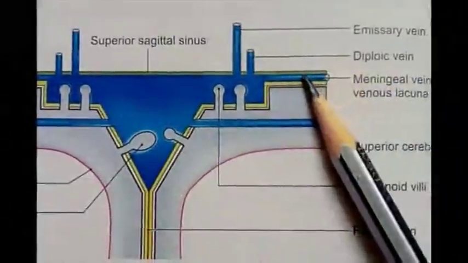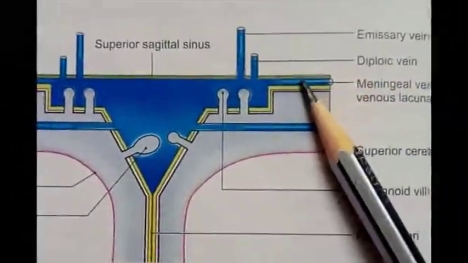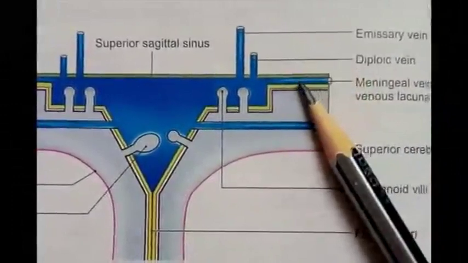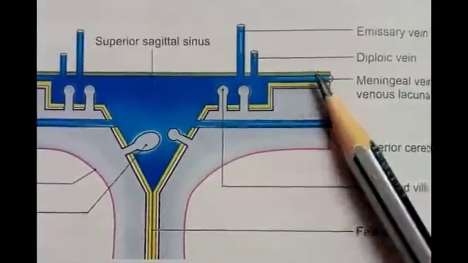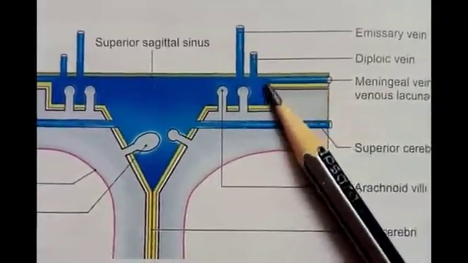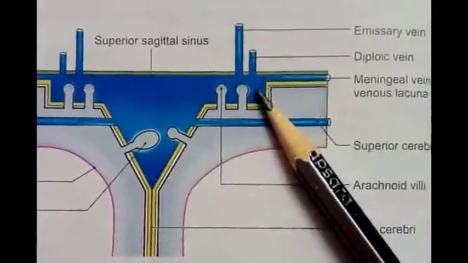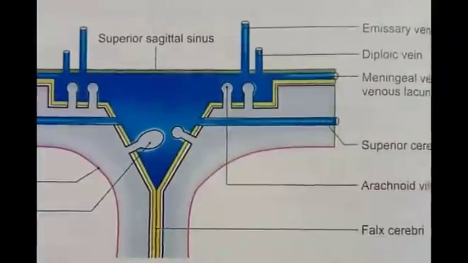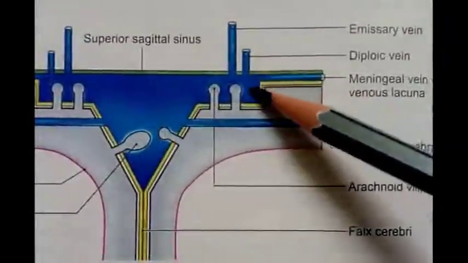Meningeal veins means the veins which are carrying the venous blood from the other meninges, the arachnoid mater and pia mater. These drain their blood firstly into the lacuna. And the diploic vein also first opens into the lacuna.